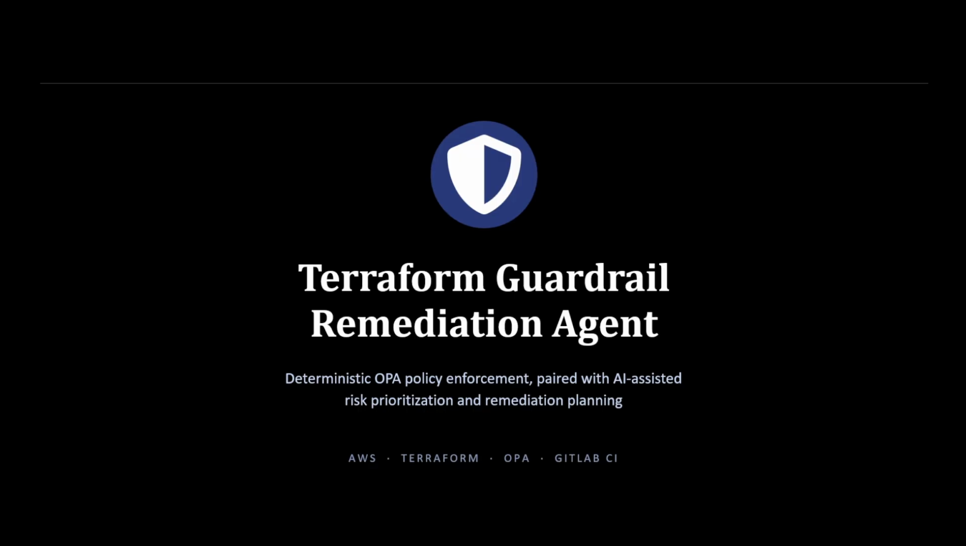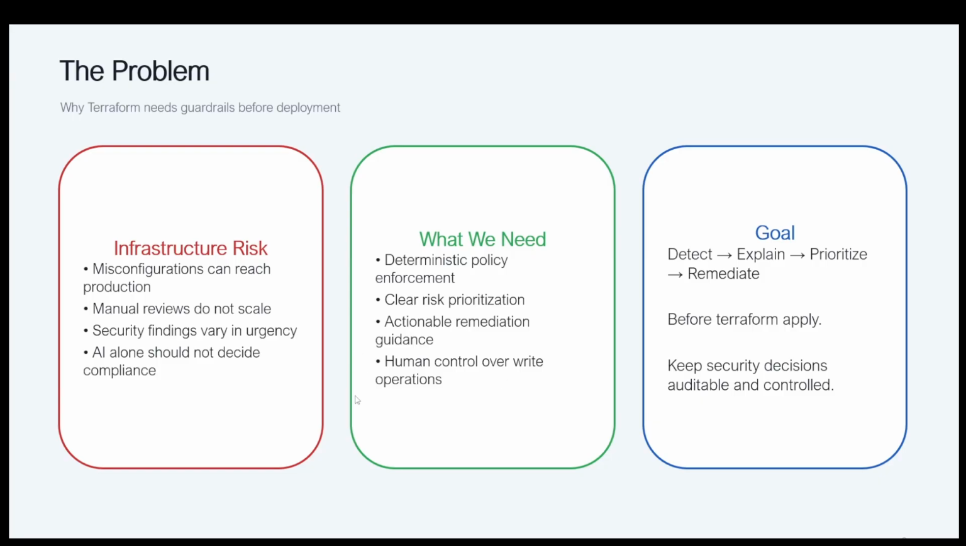And then it stops for human approval gates. So before any code modification or merge request, it will not try to merge by itself. It will ask for human approval to validate those merge requests. So this is the problem we have: infrastructure risks mean any misconfiguration on the infrastructure. A manual review at scale is very hard, and the security findings vary in urgency.